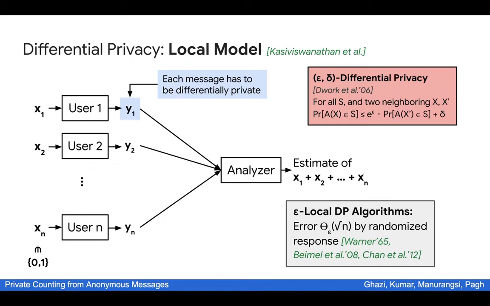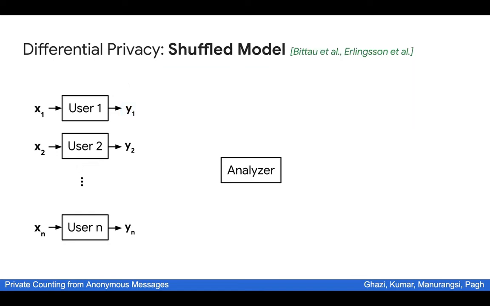Given the large error incurred in the local model and the strong trust assumption required in the central model, there are also other models that are proposed in an attempt to keep the error pretty low, similar to the central model, while not requiring quite as strong a trust assumption. We'll be working in one such model called the shuffle model.